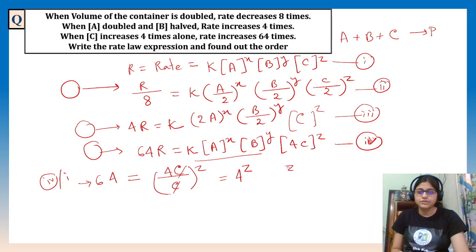So Z will be, if we write 4 to the power 3, then it will be 64. Then Z is 3.